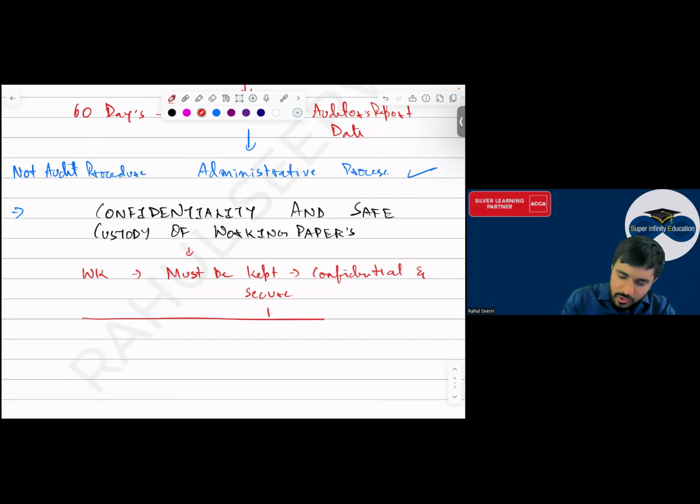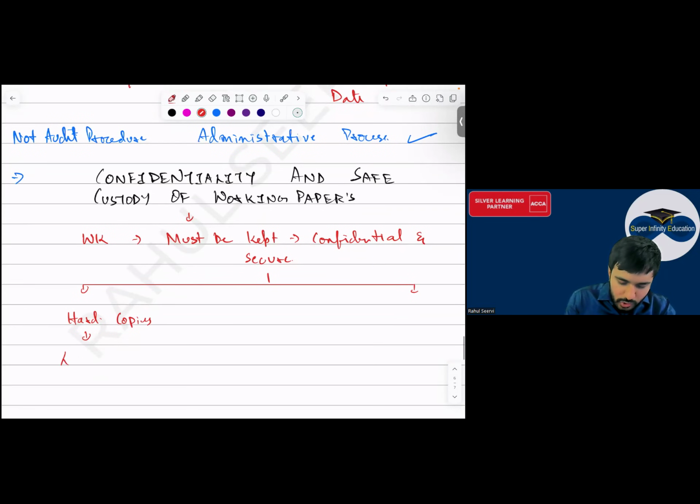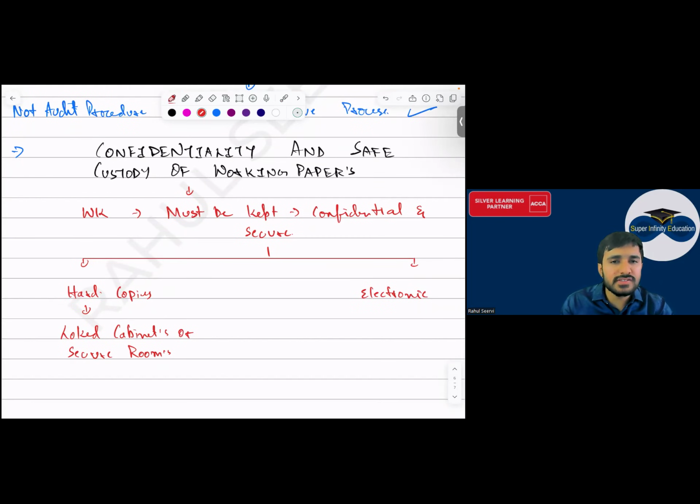If hard copies are there, how will you maintain confidentiality? You will lock it. Locked cabinet, that is, drawer में लॉक करके ताला दे दो. और secured rooms. If it is in electronic form, what will we do?